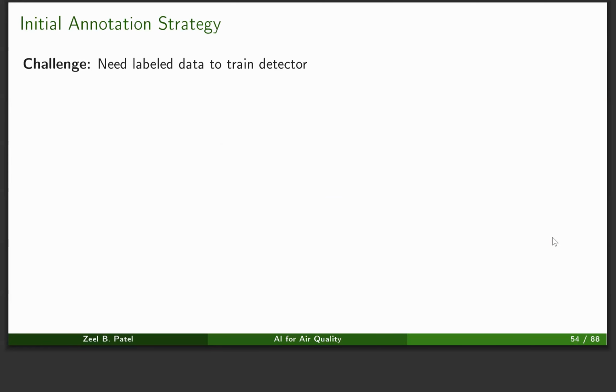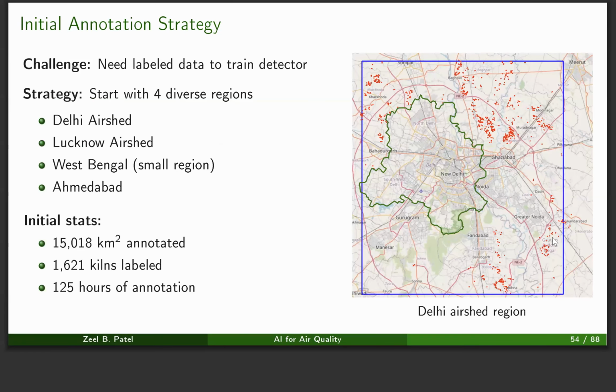Now the first challenge is that to detect the kilns, we need some initial data to train our models on. So we start with 4 diverse regions. First is the Delhi airshed. As you know, Delhi is the most polluted region. Another is Lucknow. The third is West Bengal, and the fourth is the Ahmedabad region. In the initial round, we annotated 1,621 kilns with 125 hours of annotation effort.